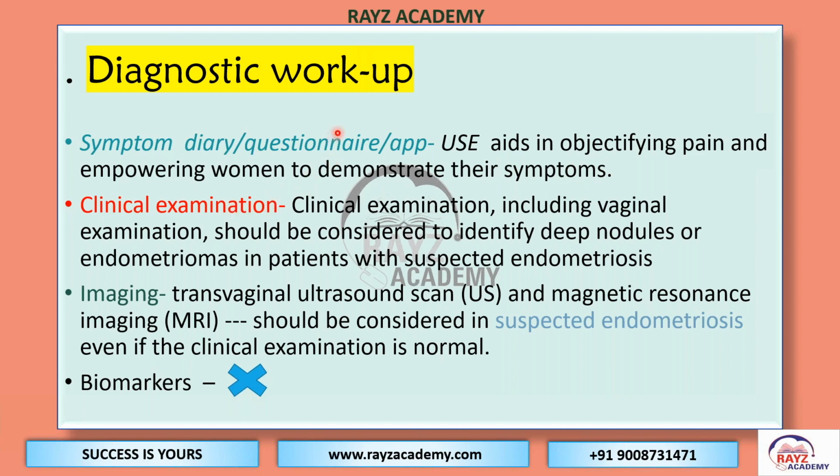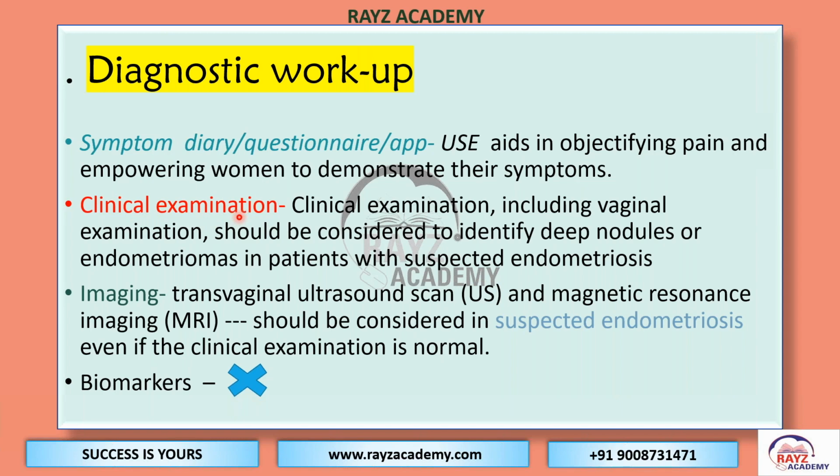Support your clinical history findings with the clinical examination. The importance of examination is very great, because vaginal examination can identify deep nodules or endometriomas in a patient with suspected endometriosis.